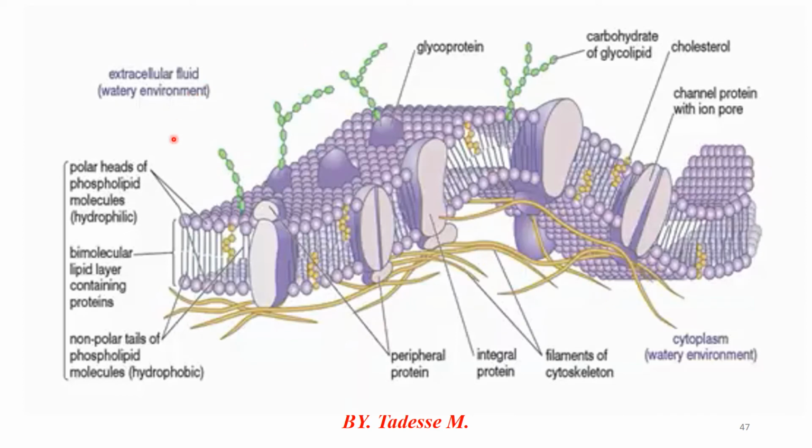Look at one of the key features for the acceptance of the fluid mosaic model, starting with integral protein. You know integral protein. The key feature of the model, as we currently understand it, is that the phospholipid bilayer is the base for the membrane. That is the fluid mosaic model. In addition, there is integral protein, also known as